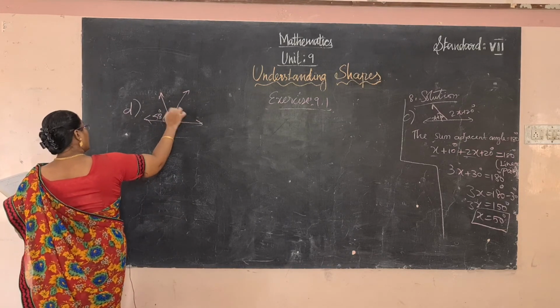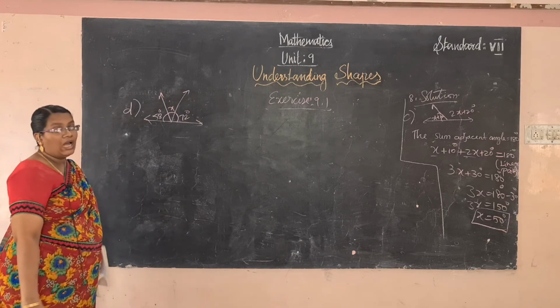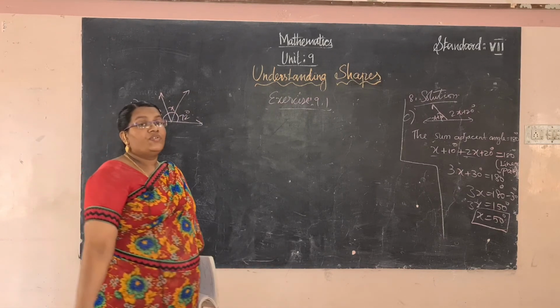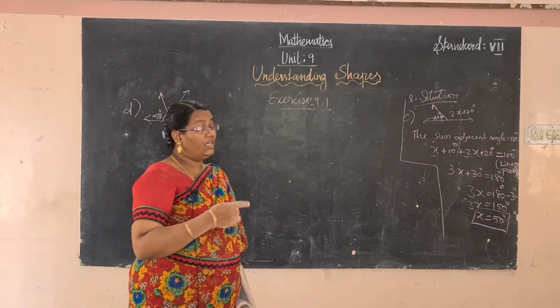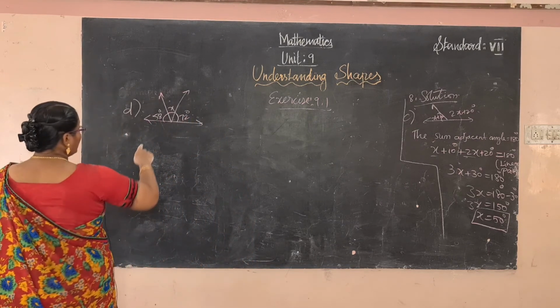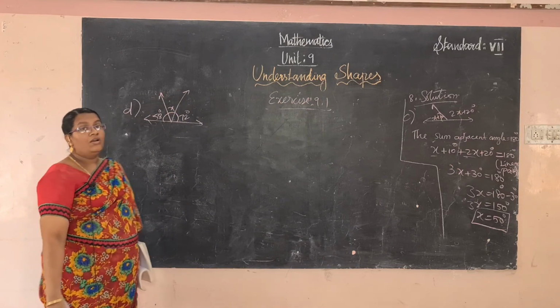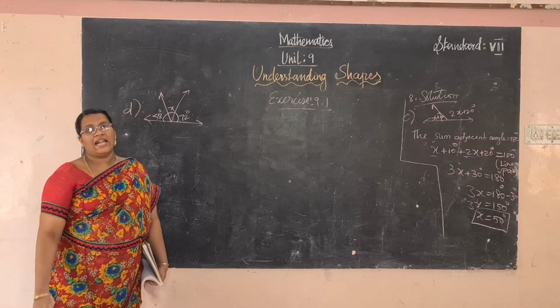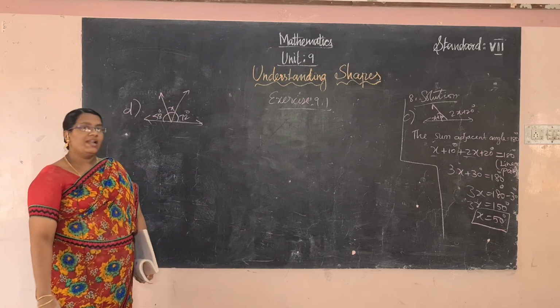58 degrees, x, 72 degrees. Here which formula do we use? Supplementary angle means the sum of two only. Here three angles are there. So we use the straight line. A straight line has 180 degrees.